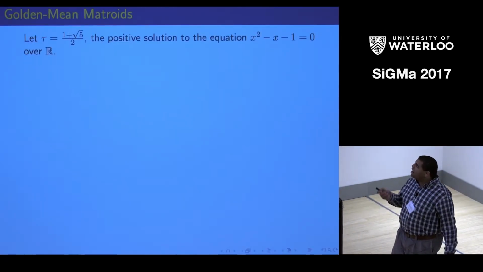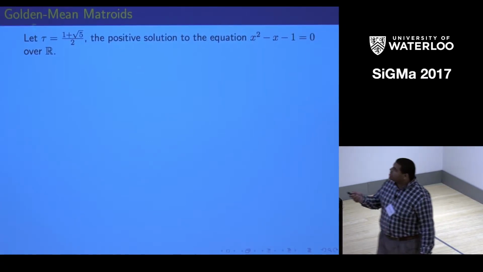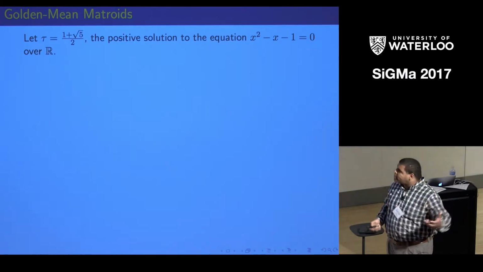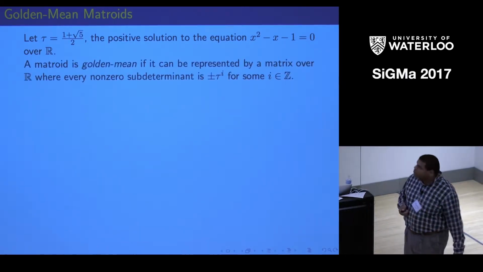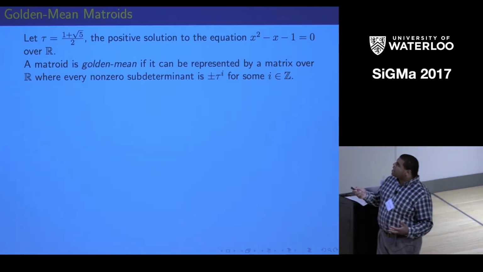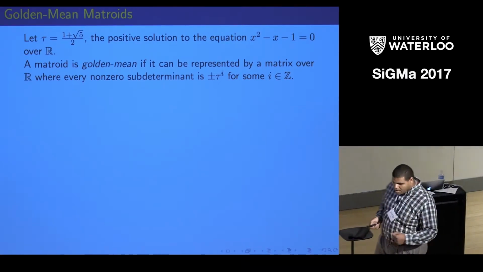Well, that is the positive solution to this equation over the reals, which comes out to 1 plus square root of 5 over 2. And a matroid is said to be golden mean if it can be represented by a matrix over the reals, where every non-zero subdeterminant is a power of the golden mean up to a sign.